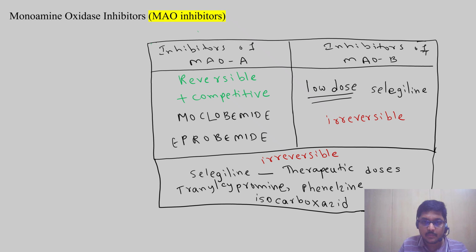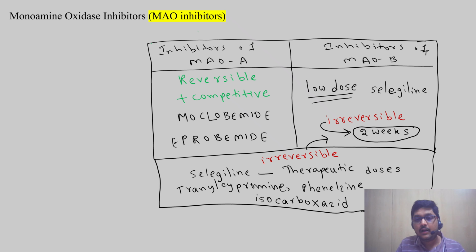What does irreversible mean here? It takes almost up to 2 weeks for the resynthesis of all the exhausted monoamine oxidase enzymes. Because they are irreversibly inhibited, new enzymes have to be synthesized. It takes 2 weeks, so within these 2 weeks monoamine oxidase activity will be very low. Regarding the reversible and competitive ones, there will be competition between these agents and the other substrates.